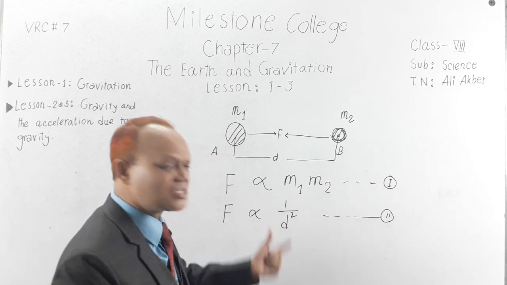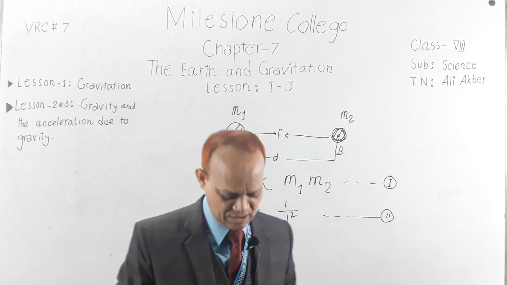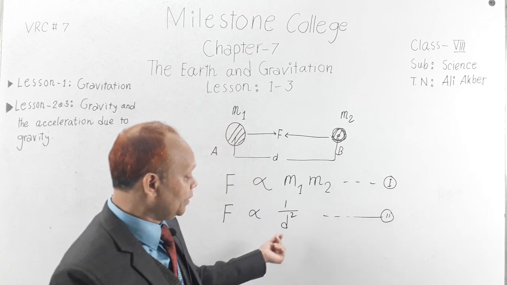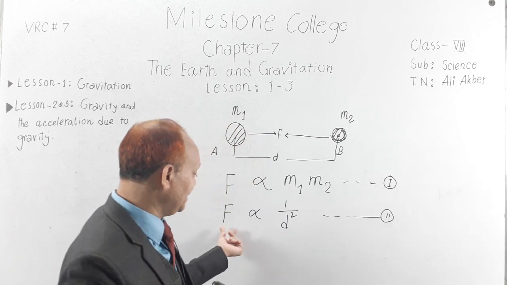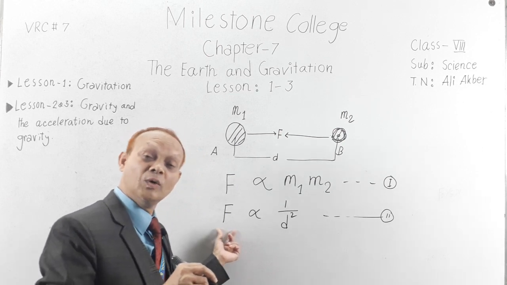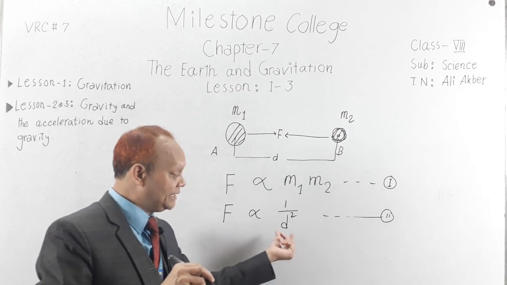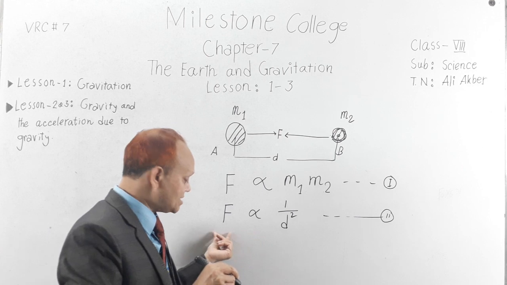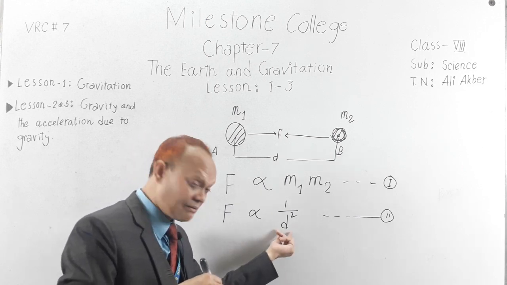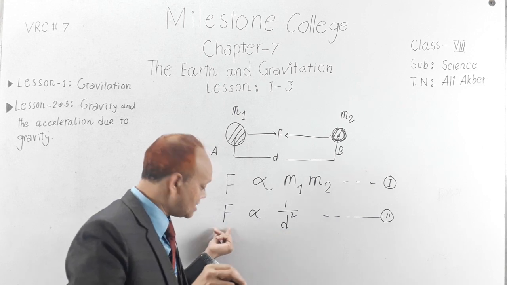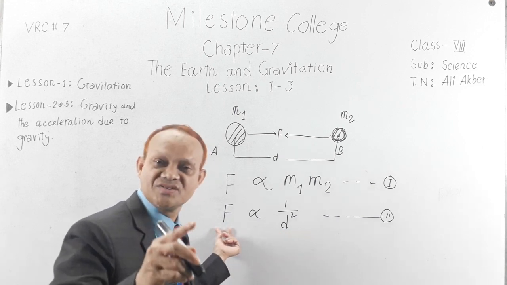Equation number 2 tells us that if you increase distance, the attraction force will decrease, and if you decrease distance, the attraction force will increase.